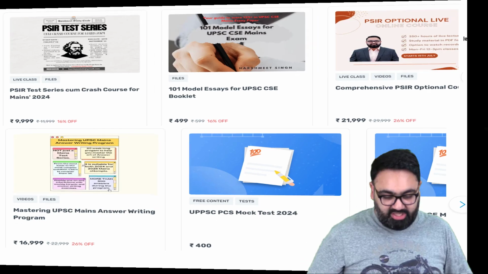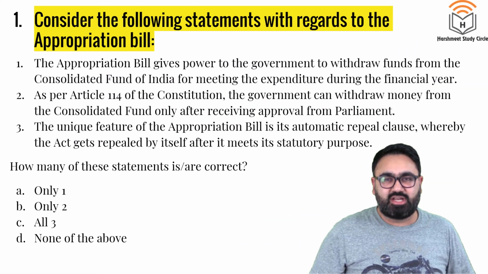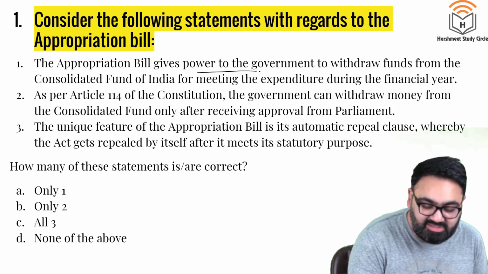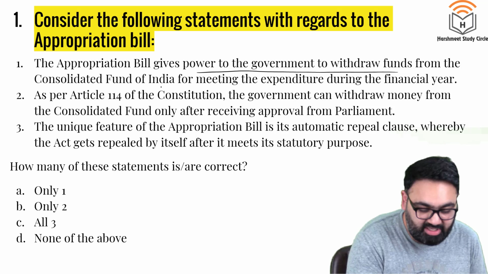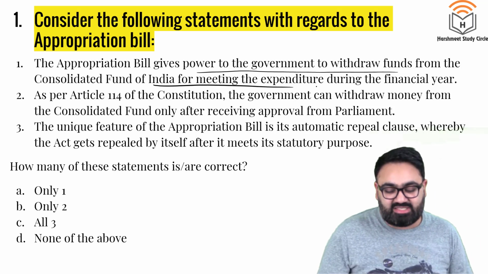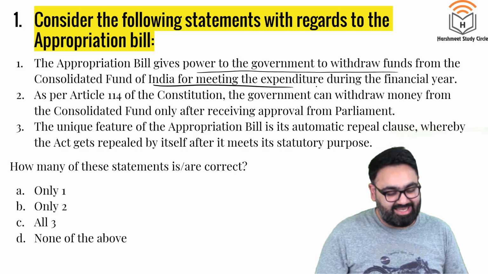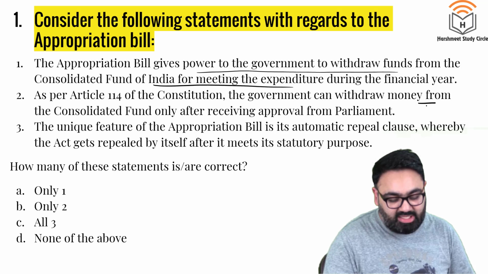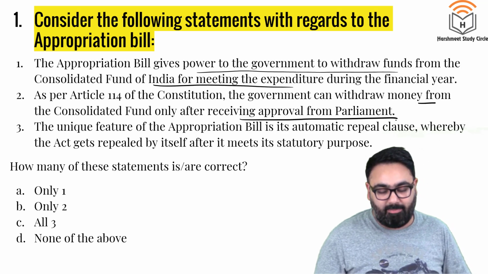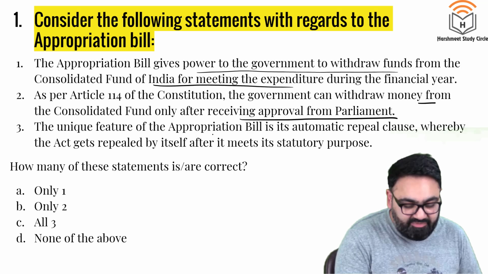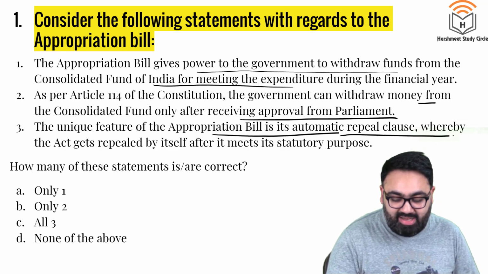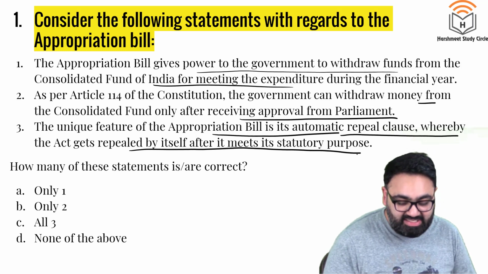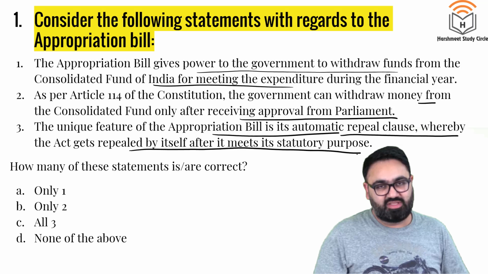Let's begin with the first question then on your screen. Consider the following statements with regards to appropriation bill. Number one. Appropriation bill gives the power to the government to withdraw funds from the Consolidated Fund of India for meeting the expenditure during the financial year. Second, as per Article 114 of the Constitution, the government can withdraw money from the Consolidated Fund only after receiving approval from Parliament. Third, the unique feature of appropriation bill is its automatic repeal clause, whereby the act gets repealed by itself after it meets its statutory purpose. Which of these is correct?